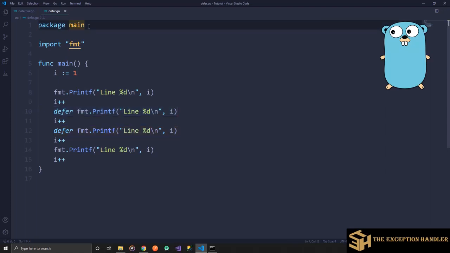Now let's take one more example where we'll open a file and go into a live example where we should use a defer keyword.